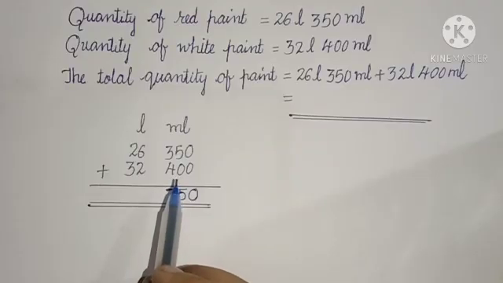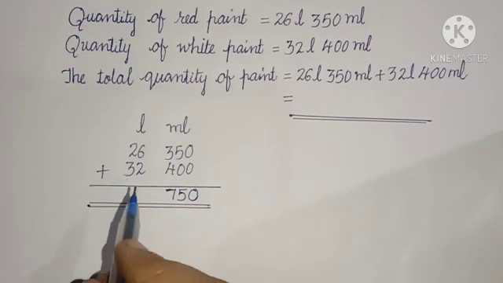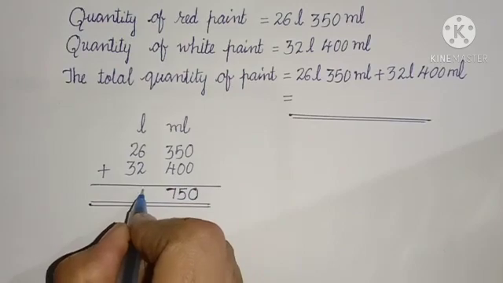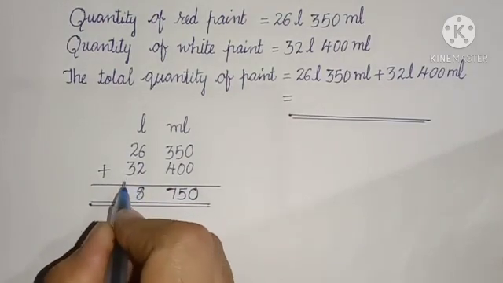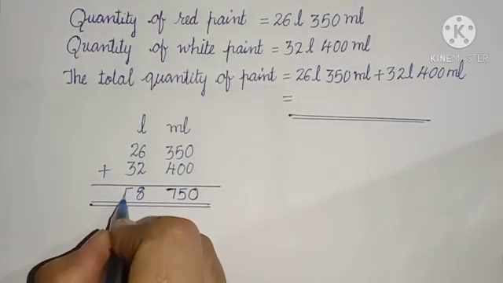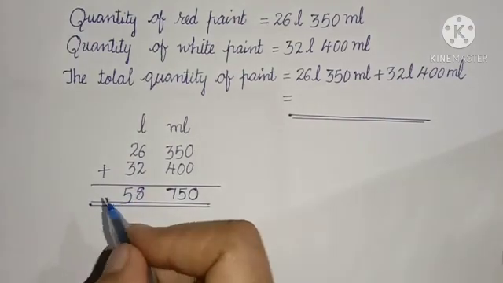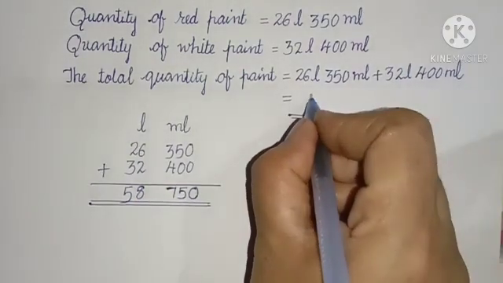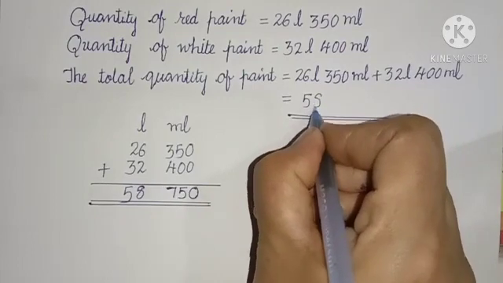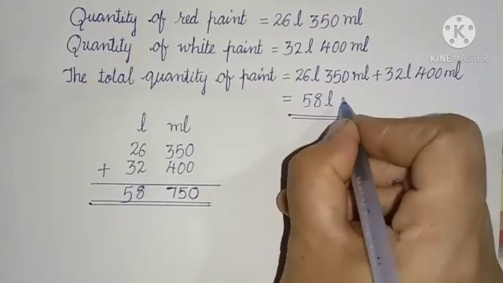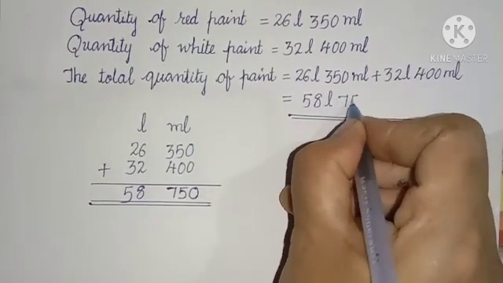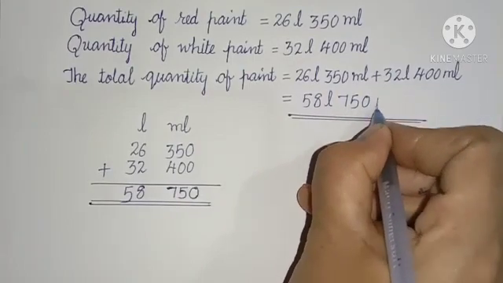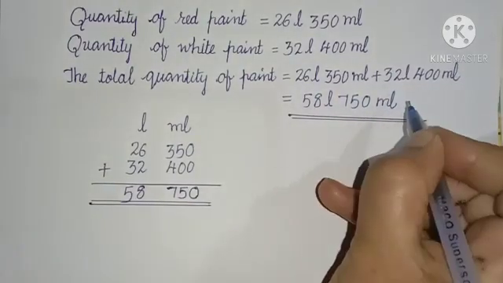After the milliliter section, we have to move to the liter section. 6 plus 2, 8. 2 plus 3, 5. So the answer is 58 liters 750 milliliters. Okay?